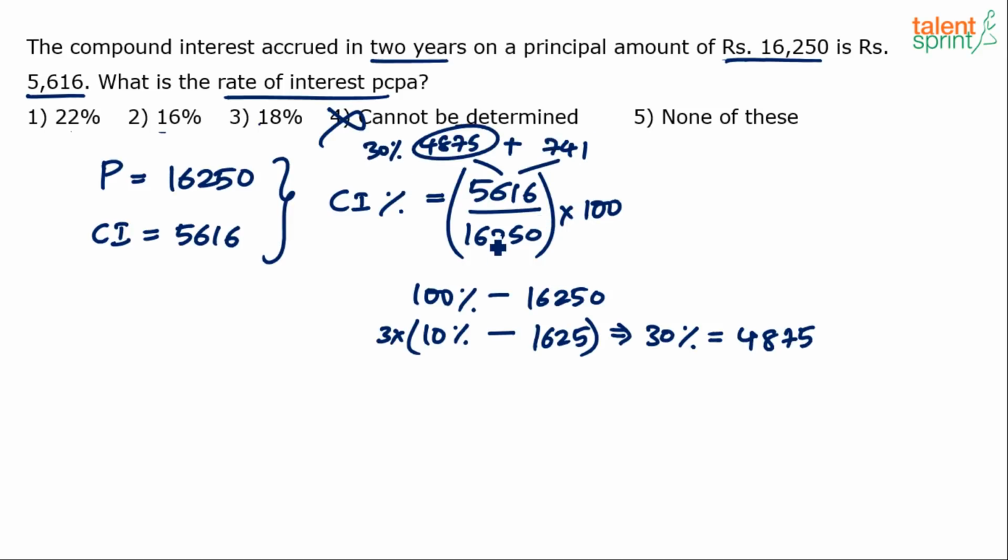Now what is 741? The denominator is 16,250, which means 10% is 1625. What is 5%? The whole idea is to get the range. 5% is going to be 812.5. I have already got 30% here. Now 741 is less than 812.5, so I can say this is less than 5%. So overall, if this is 30 and this is somewhere less than 5, it will be somewhere around 33, 34, let's say.